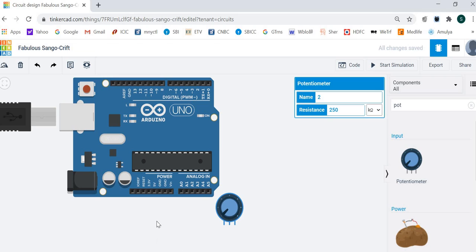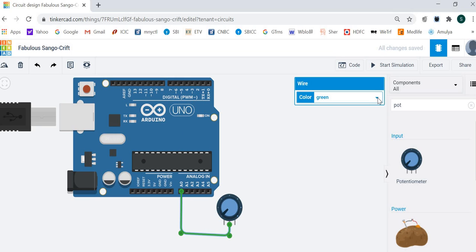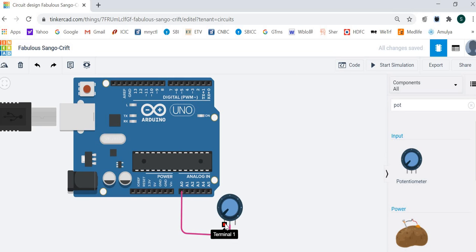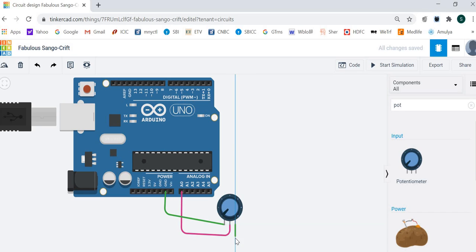One terminal of the potentiometer goes to ground, one terminal to plus 5 volts, and the center terminal is to pin A0. So the center terminal is connected to A0. Let its color be pink. One terminal connected to ground, let it be green. And one terminal connected to 5 volts.